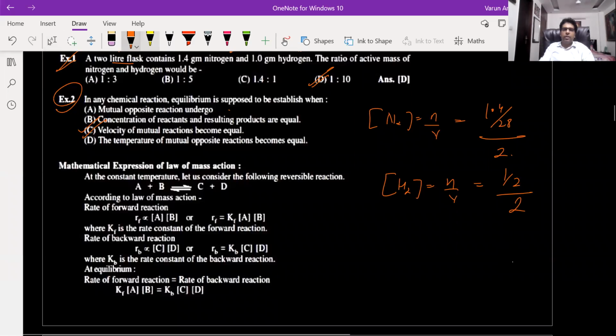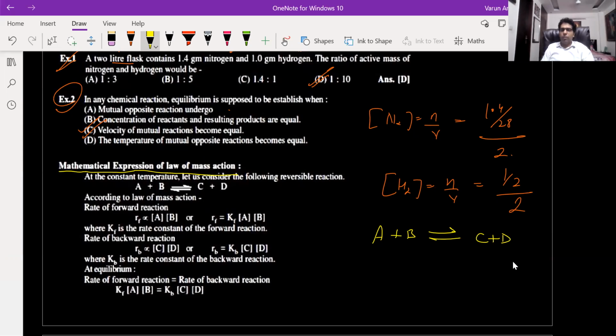Next, write down the heading. Mathematical expression of law of mass action. Now suppose A and B are reacting, that is in equilibrium with C and D, which are products.